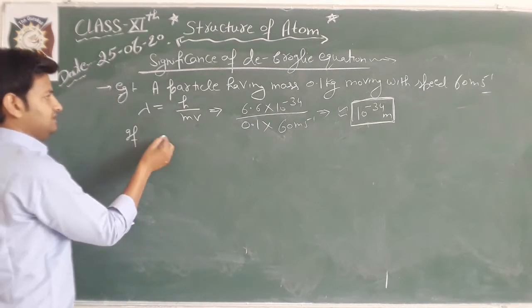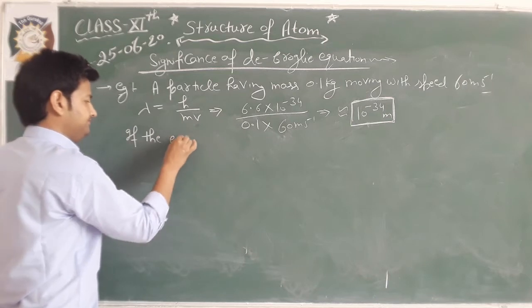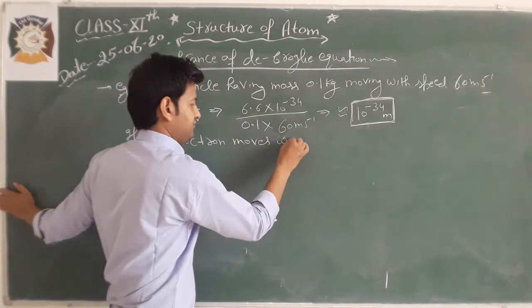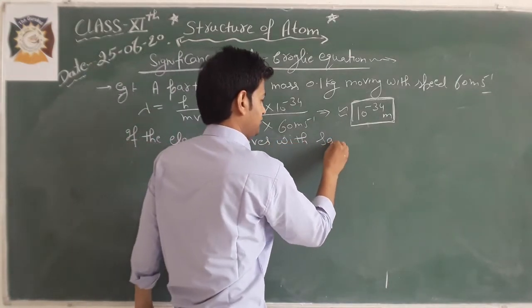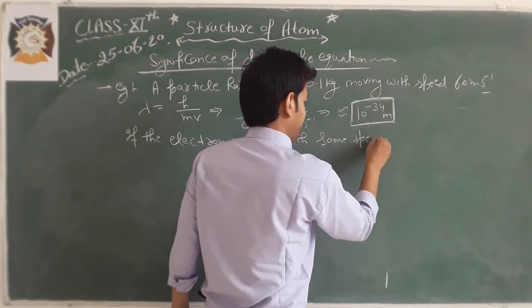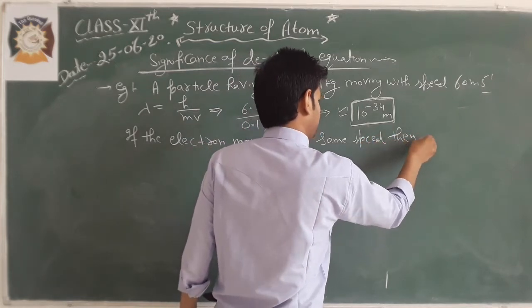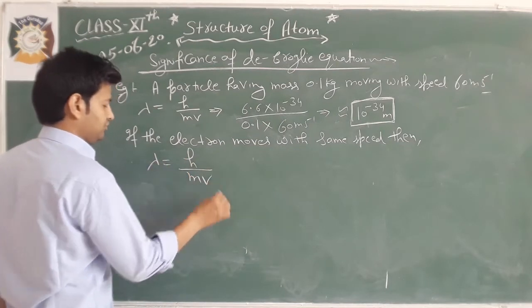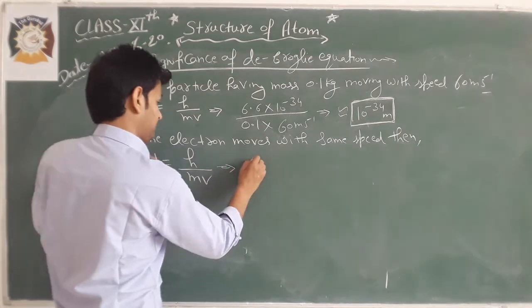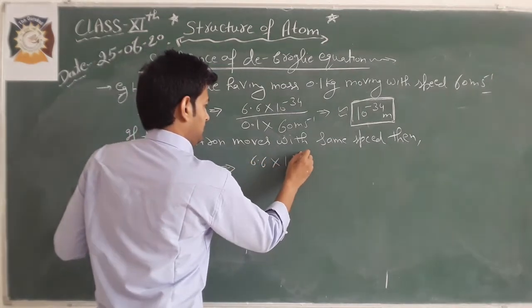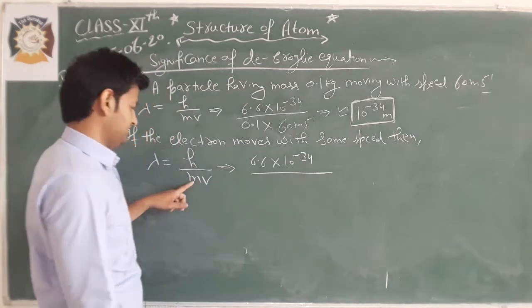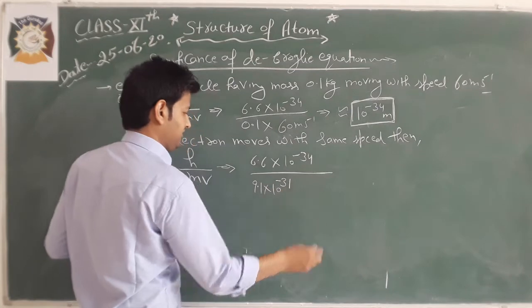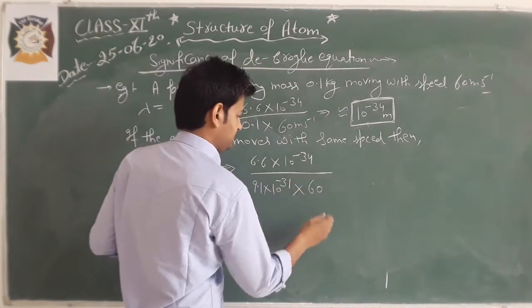If the electron moves with the same speed, then wavelength lambda will be equal to h by m into v. So it comes out to be h divided by the mass of the electron, 9.1 into 10 to the power minus 31, into the same velocity, 60.